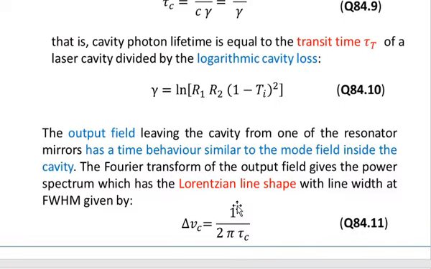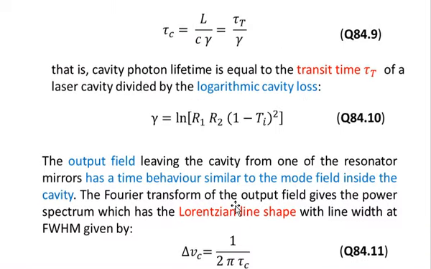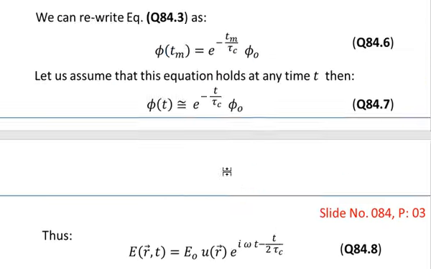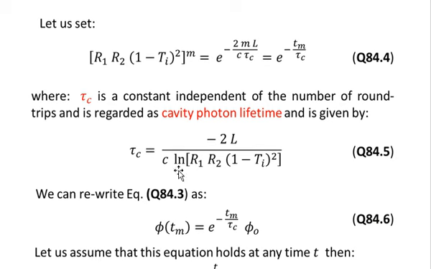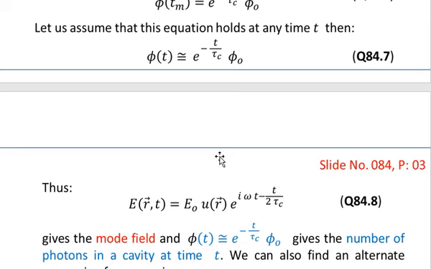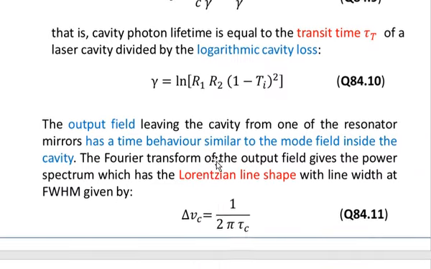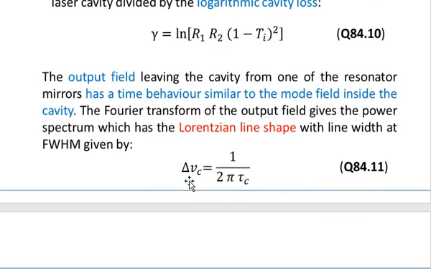So if you visit one of my previous slides on the course on laser physics, where I have calculated the cavity round trip losses within the cavity, you will encounter a relationship for tau c, and also the relationship of the losses within the cavity. This is what you can find in one of such slides. Again, you can also find this relationship in the same slide that I just talked about.